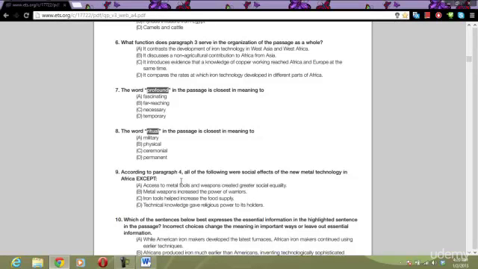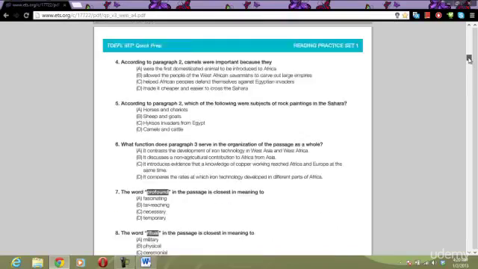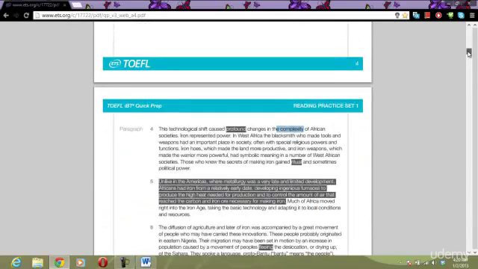Number 9. "According to paragraph 4, all the following were social effects of the new metal technology," except: "Access to metal tools and weapons created greater social equality." So this is a negative factual question, everyone.